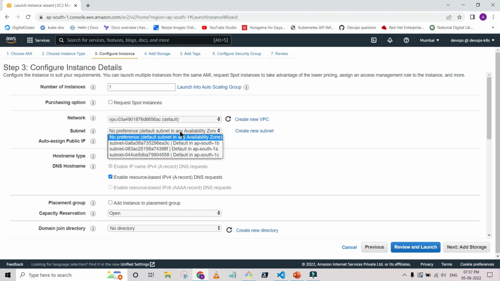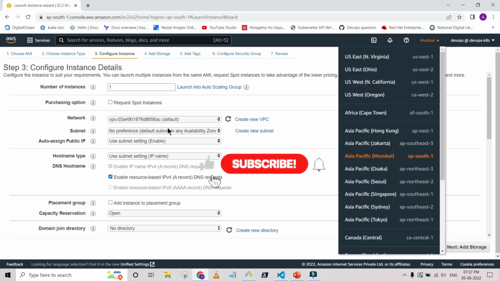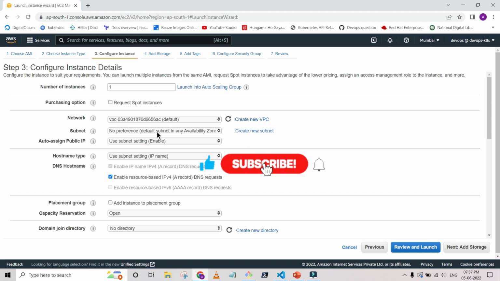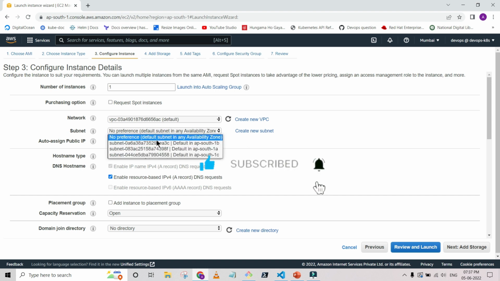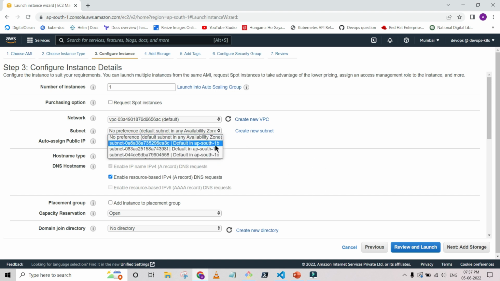I am in the Mumbai region, ap-south-1, and in this particular region we have availability zones like ap-south-1b, 1a, 1c, whatever is available here currently. So let me cancel it.